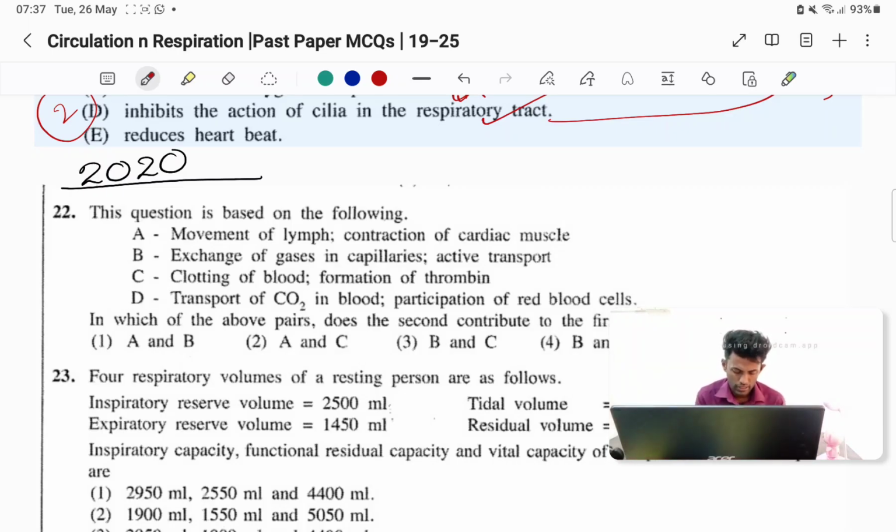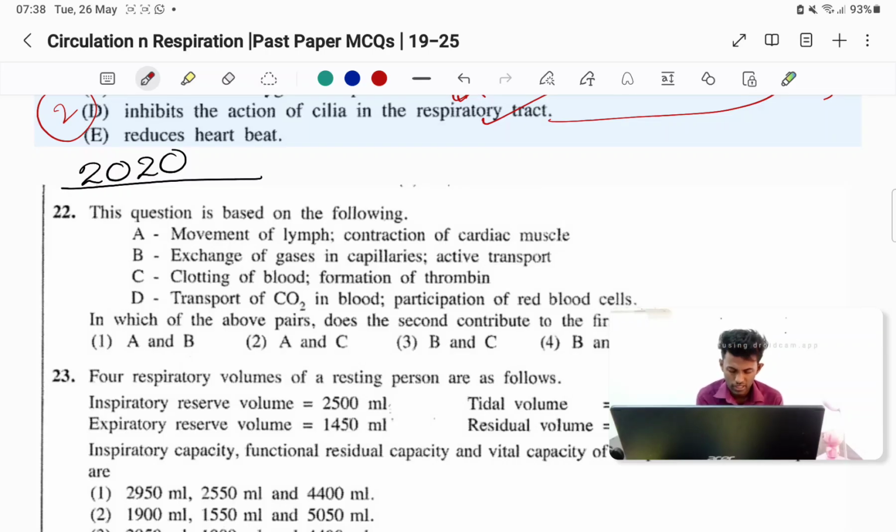Okay, then D, transport of carbon dioxide in blood, participation of red blood cells. Yeah, red blood cells are involved in carbon dioxide transportation. Red blood cells have hemoglobin which binds with carbon dioxide, forming carbaminohemoglobin, but not much, right? The highest proportion is as bicarbonate ions.